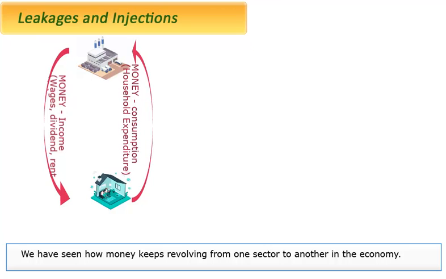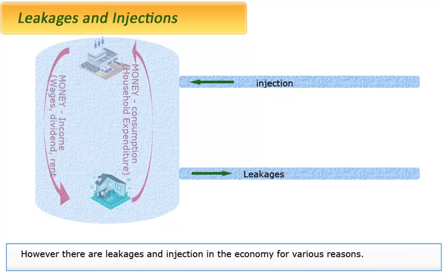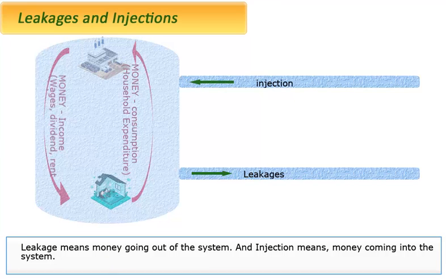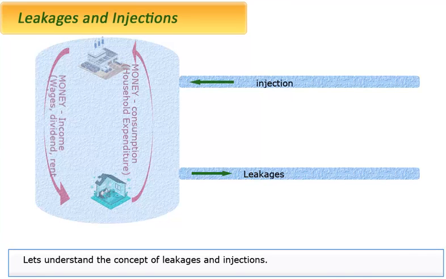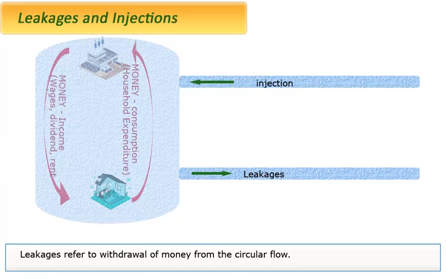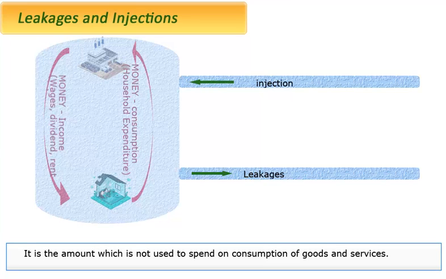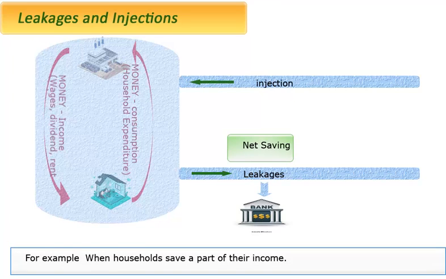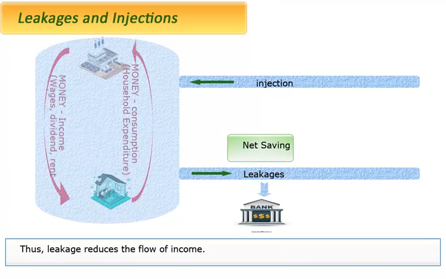We have seen how money keeps revolving from one sector to another in the economy. However, there are leakages and injections in the economy for various reasons. Leakage means money going out of the system, and injection means money coming into the system. Let's understand the concept of leakages and injections. Leakages refer to withdrawal of money from the circular flow. It is the amount which is not used to spend on consumption of goods and services. For example, when households save a part of their income. Thus, leakage reduces the flow of income.